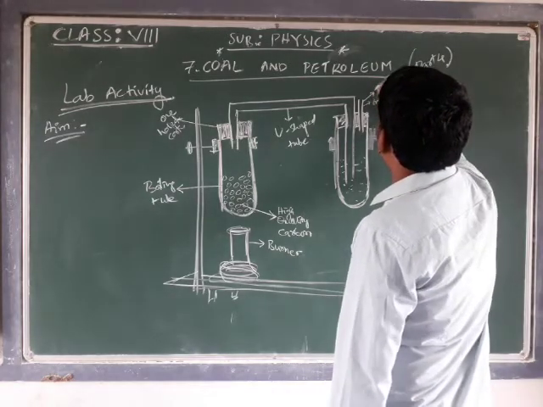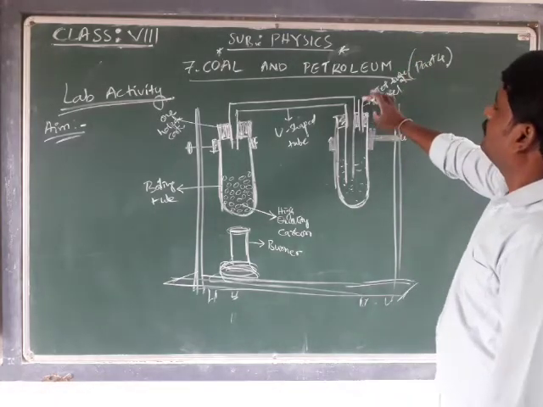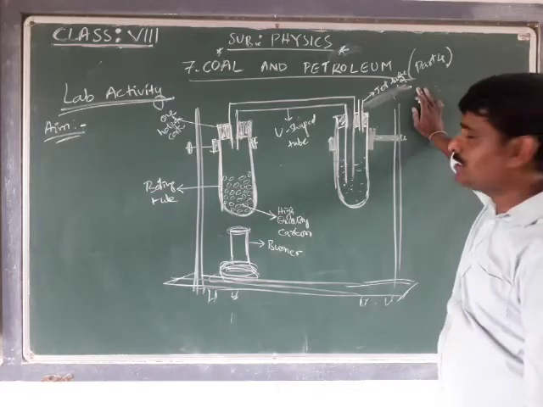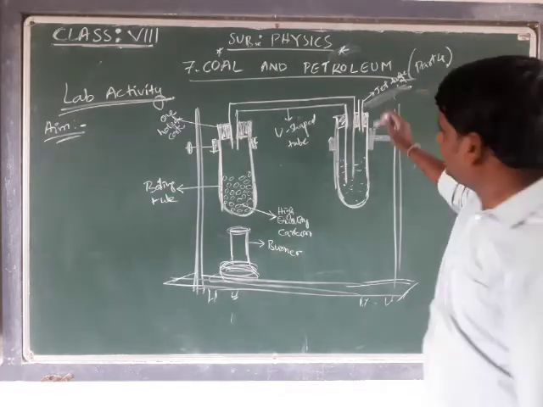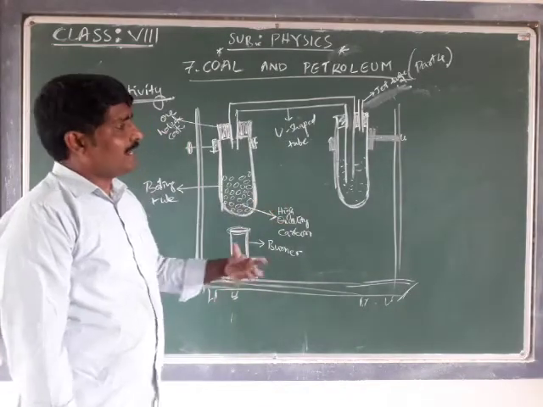Nozzle, or this can be called a jet tube. The nozzle is the top, and we call this a jet tube. We have to immerse this jet tube here. Now this is the arrangement of our activity.